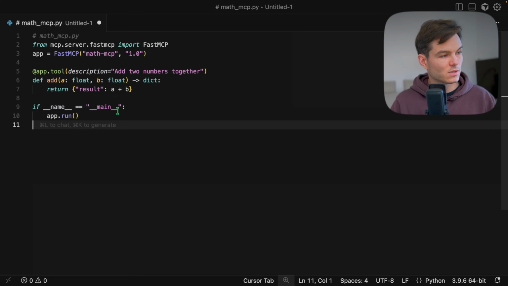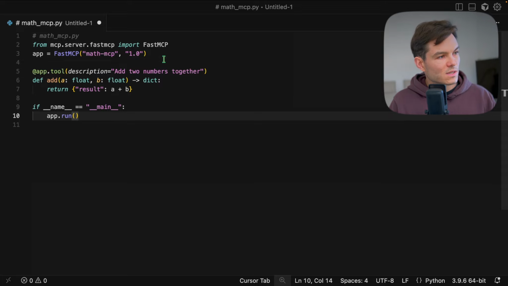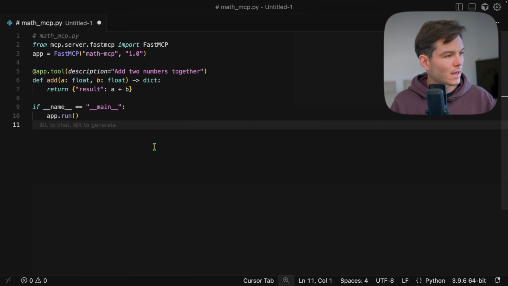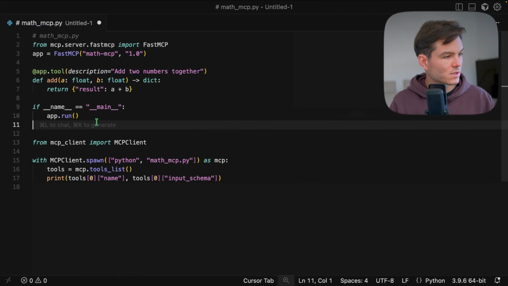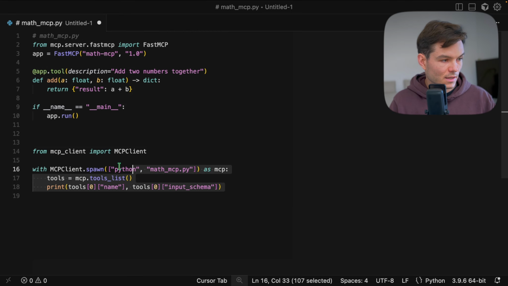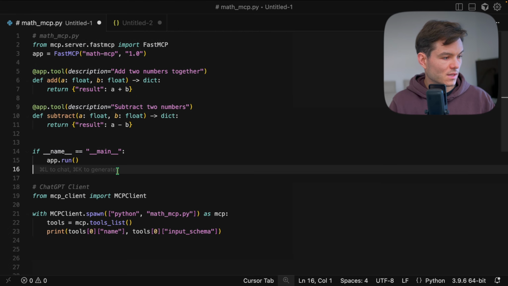So let me give you a code example and it would become more clear. This is a Python MCP server and it provides the capability to add 2 numbers. How it works is that we initiate the MCP server and then we provide a tool, which is addition. And then the MCP client. So this is the server and this would be running in one process. And this is the client, let's say ChatGPT. So this is a server. We start it.